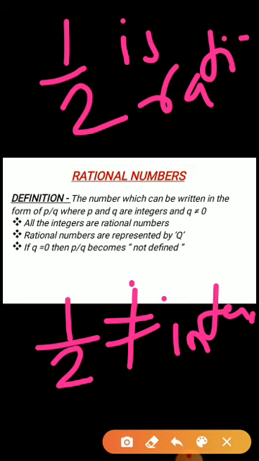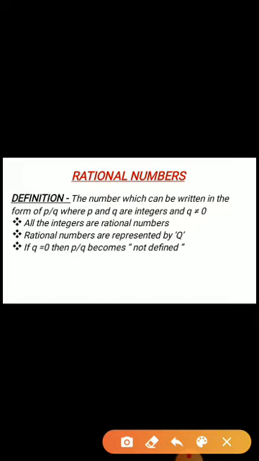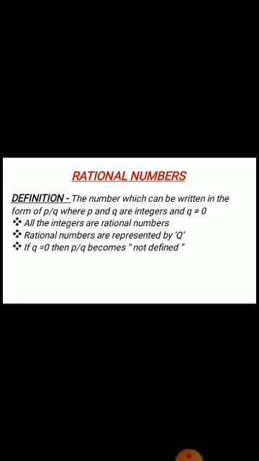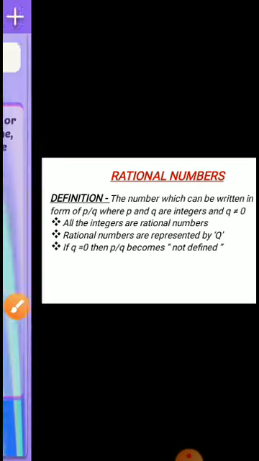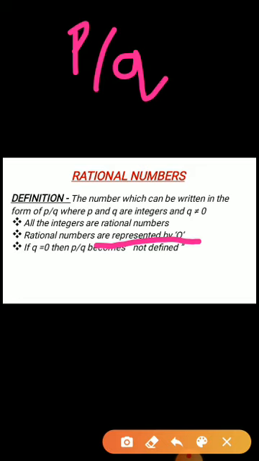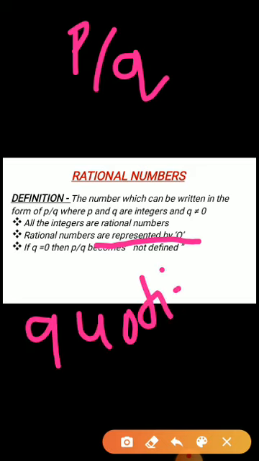Can I say a natural number is a rational number? Yes. Because 100 is natural, and 100 I can write as 100 by 1. Okay? So this is the concept for rational numbers. Hope it is clear. Now, rational numbers are denoted by the letter Q. Since we have P by Q form, that means I am taking a quotient.